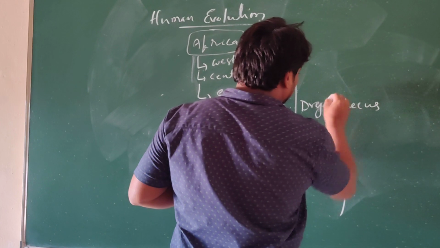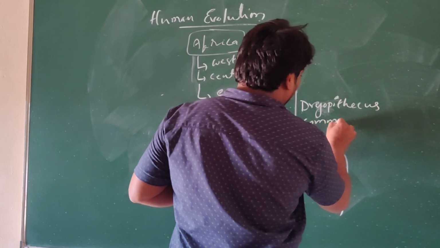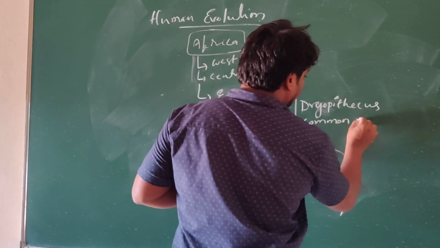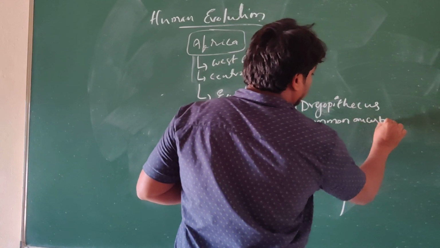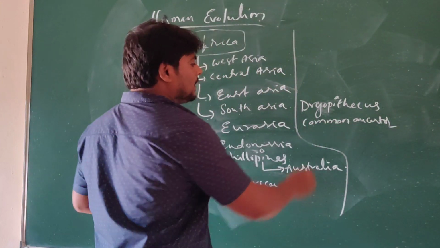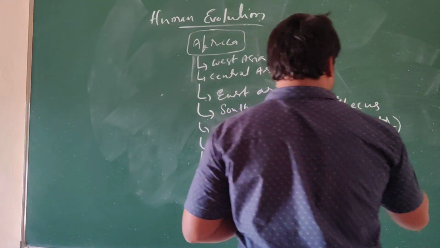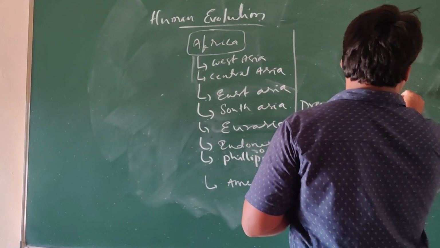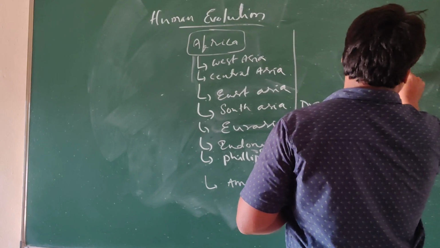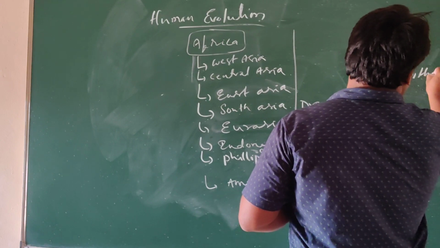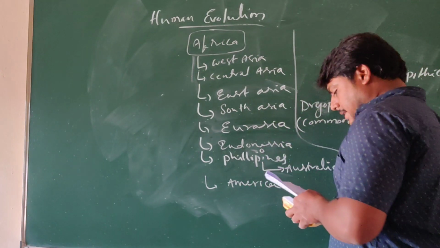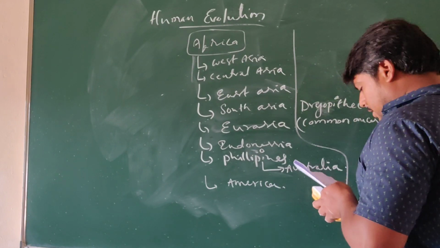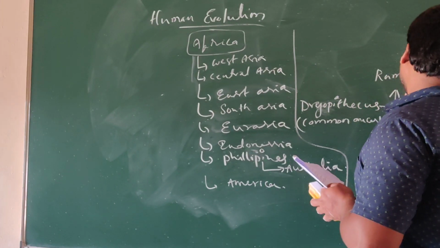So Dryopithecus is the common ancestor for all the primates. From this Dryopithecus, Ramapithecus has developed, and this Ramapithecus is the first ancestral man.